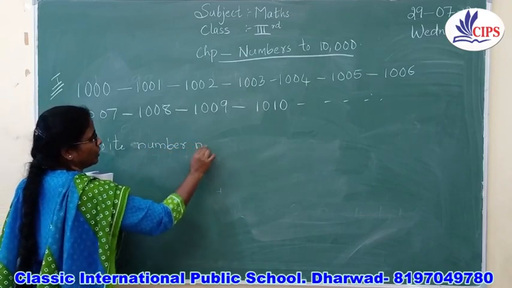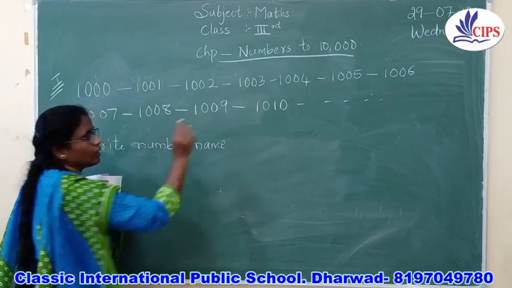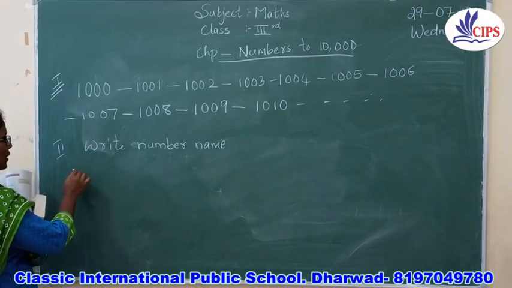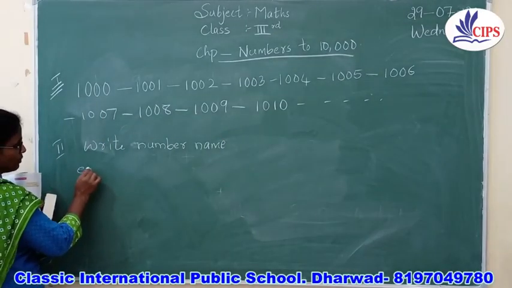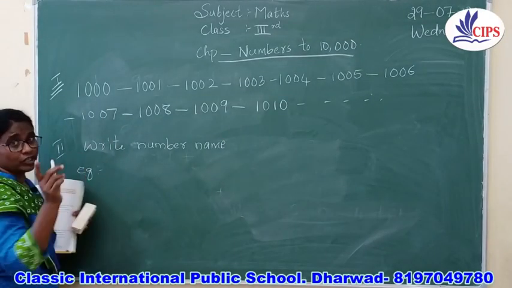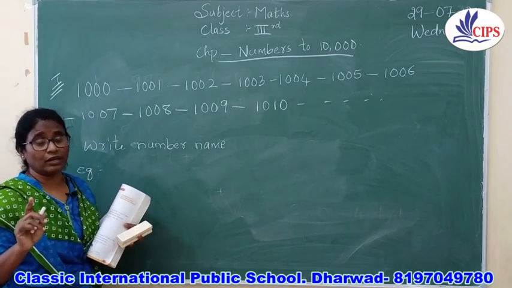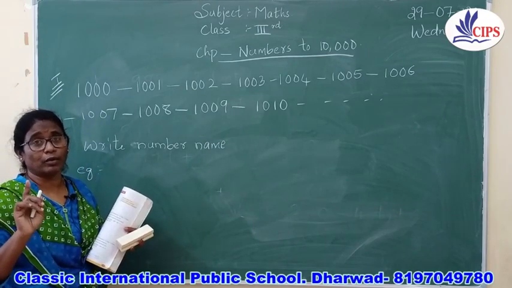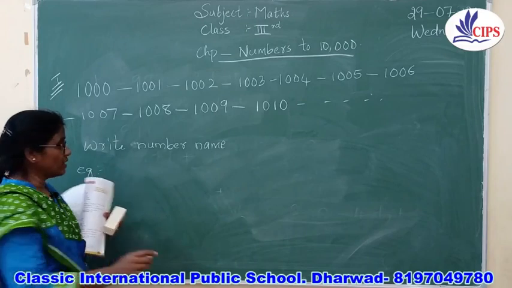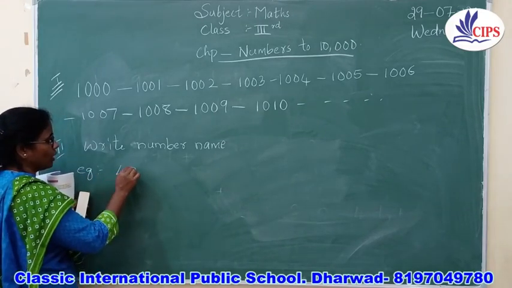How to write the number name. Yes. So, for example, let me take an example of 4 digits, because in the 4th standard, 3rd standard, you are going to talk about the 4-digit number. That is why we are going to take 4 numbers.